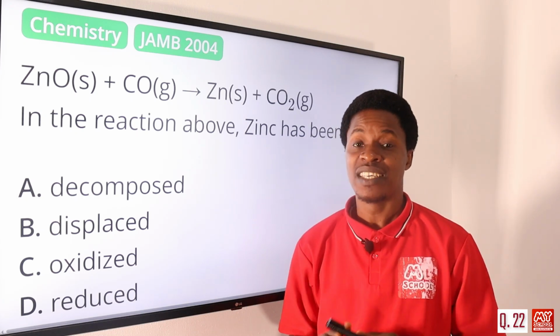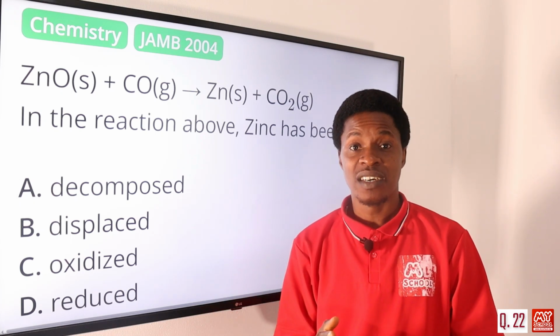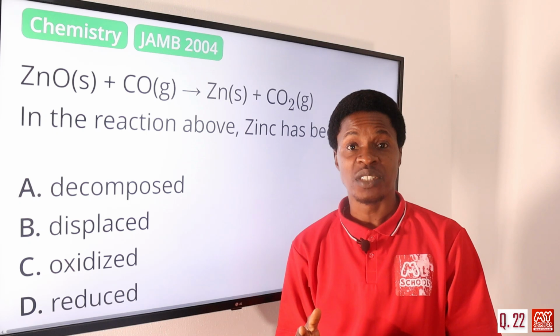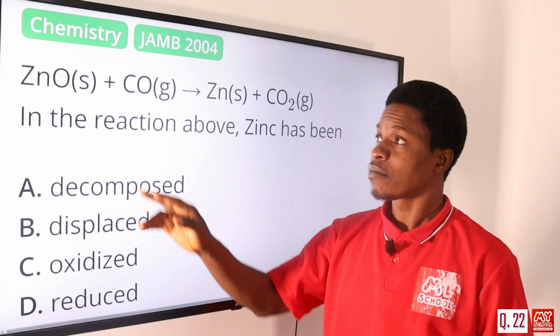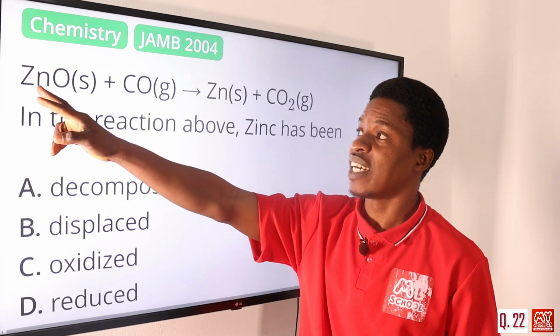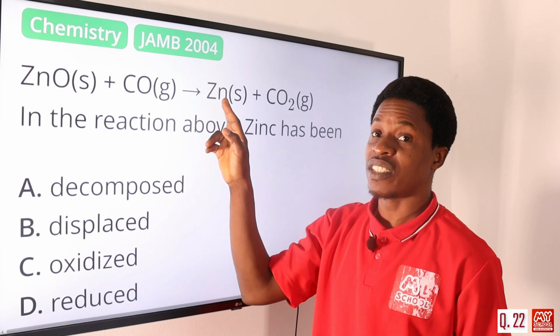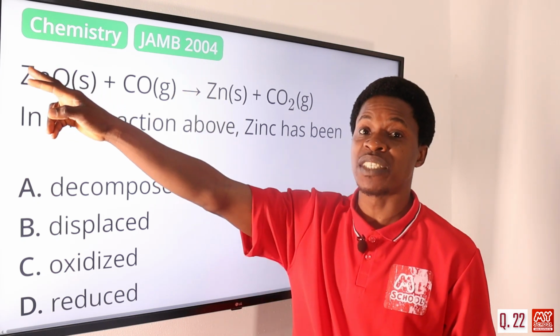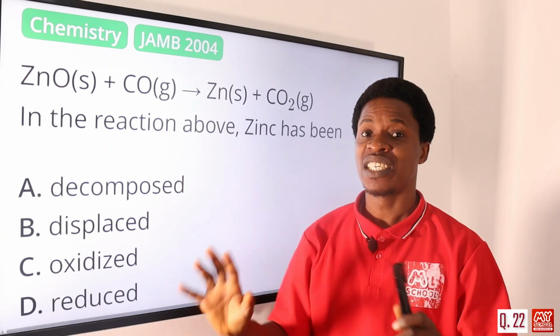So anyone can kill. It could also be that oxidation is what? Increase in oxidation number, okay, while reduction is what? Decrease in oxidation number. So for this case now, we already have oxygen removed from this zinc to form zinc solid. So which means oxygen has been removed from this zinc. So removal of oxygen is actually reduction, okay?